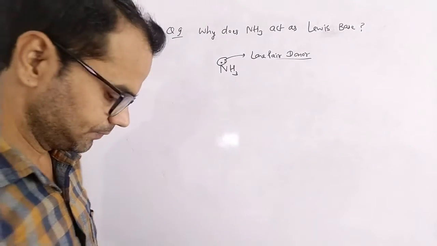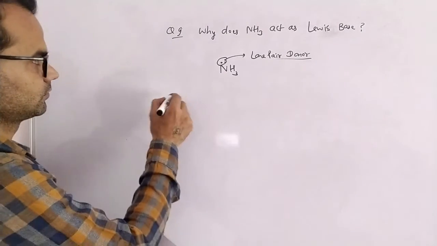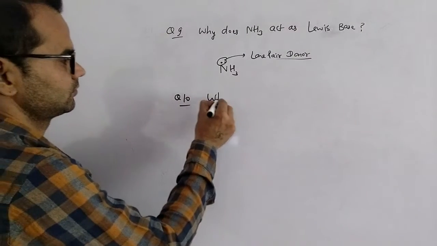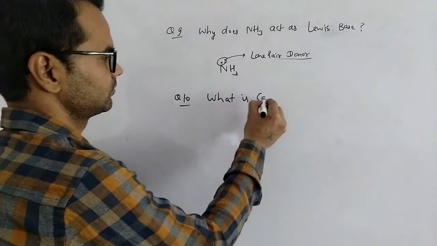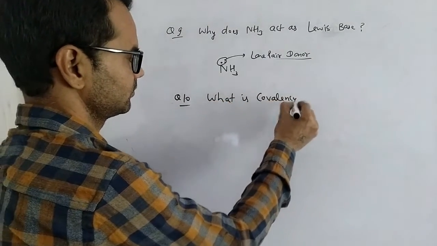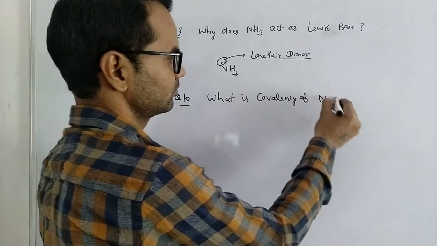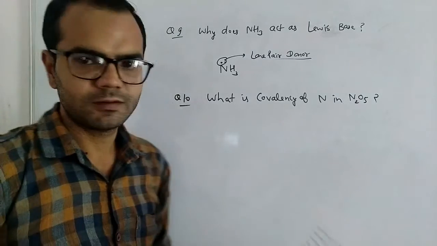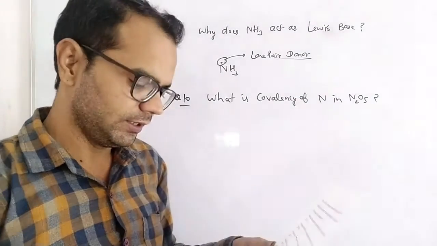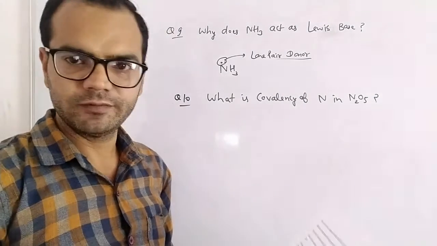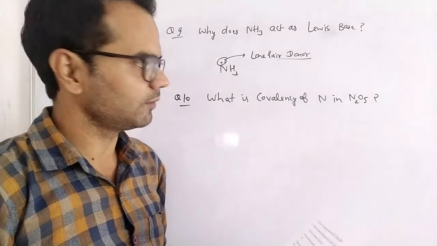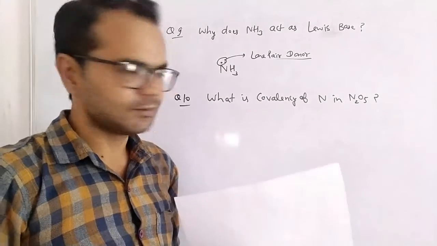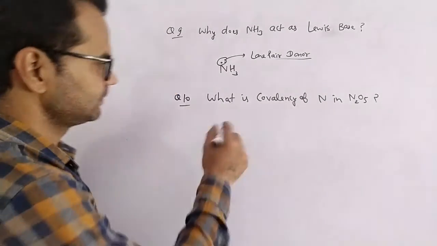Next question is: what is the covalency of nitrogen in N2O5? Covalency means the number of covalent bonds. So its structure is